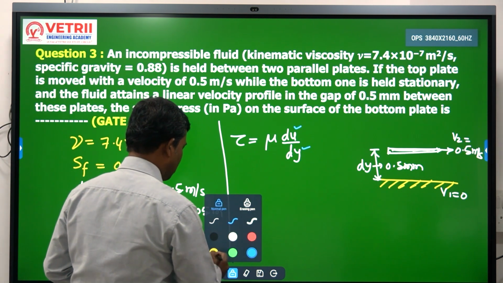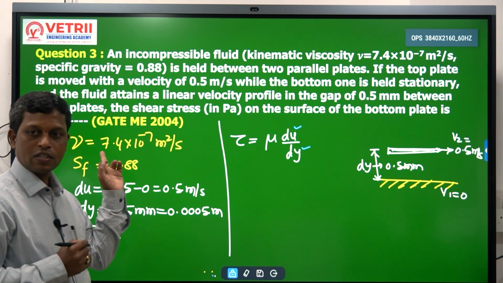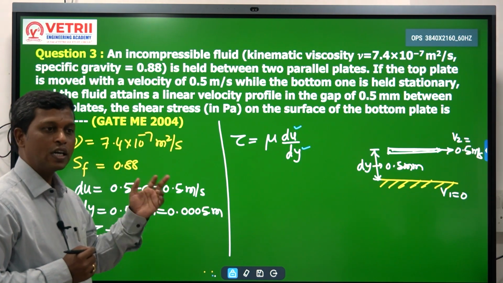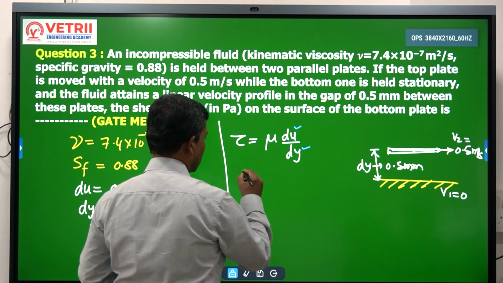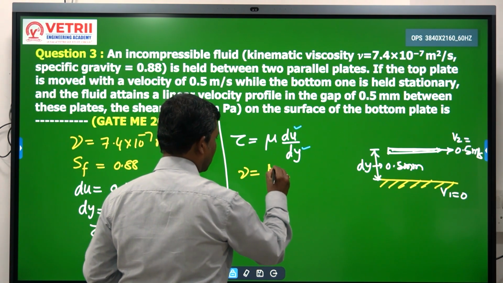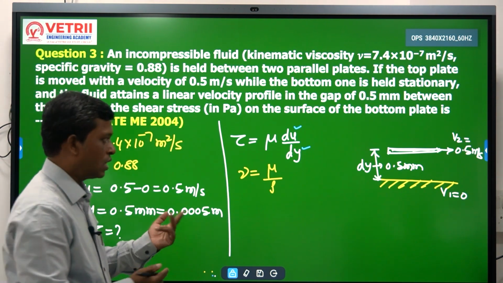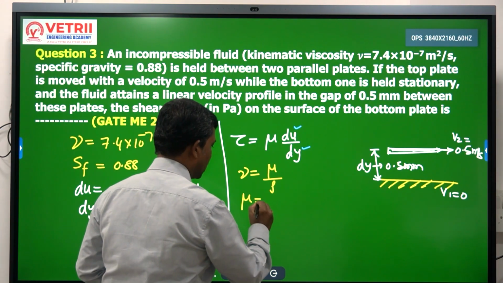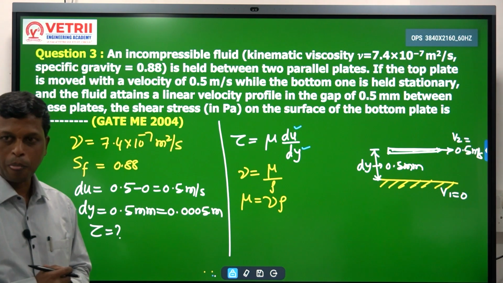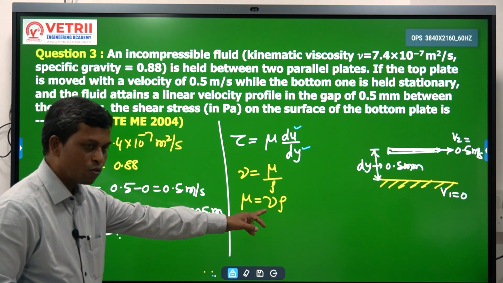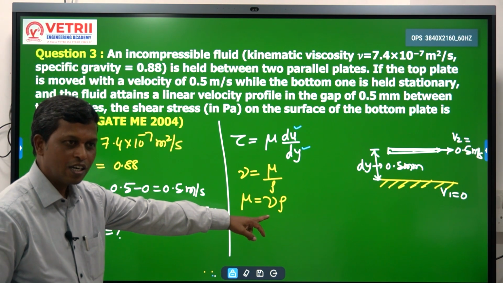They have given kinematic viscosity, and we need dynamic viscosity. What is the relationship? Kinematic viscosity is equal to dynamic viscosity by density. So we can calculate mu as kinematic viscosity into rho.